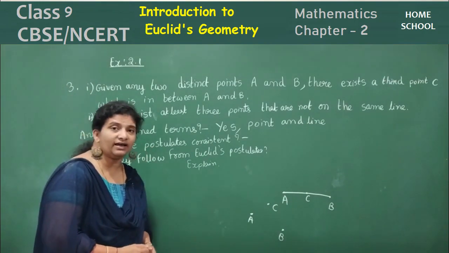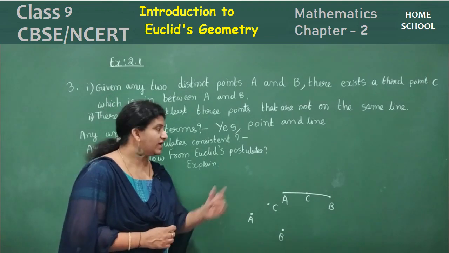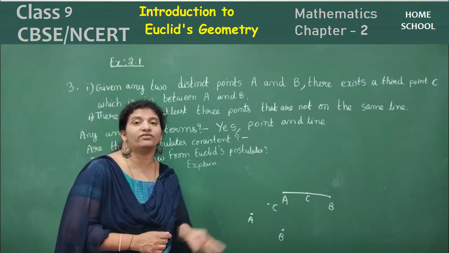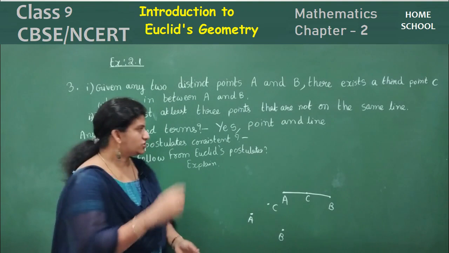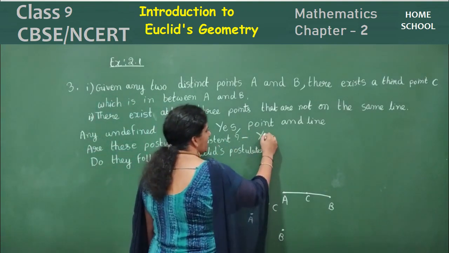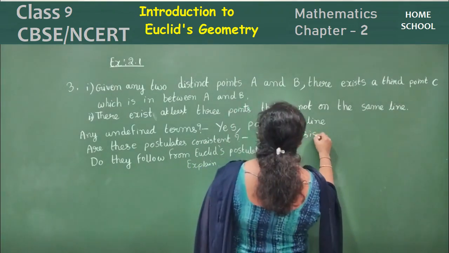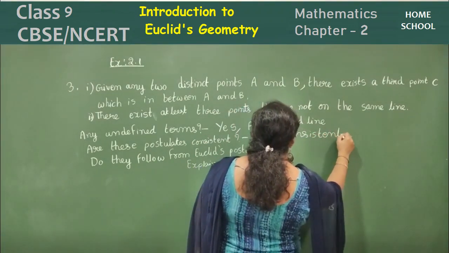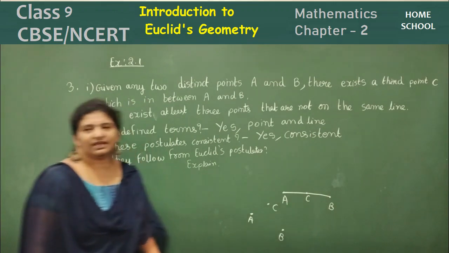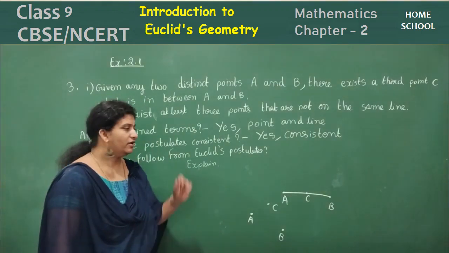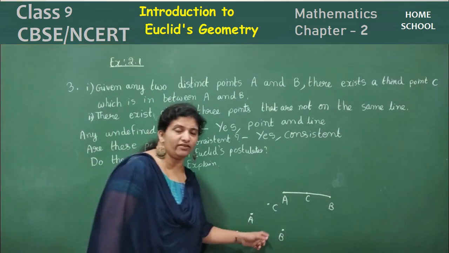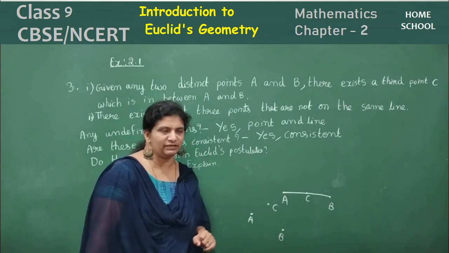Yes, they are consistent because we are discussing 2 different situations here.